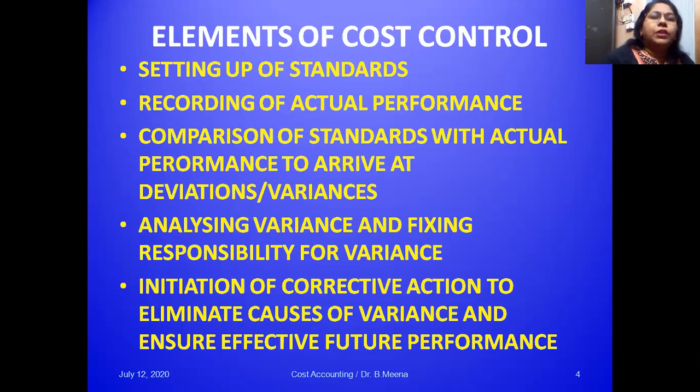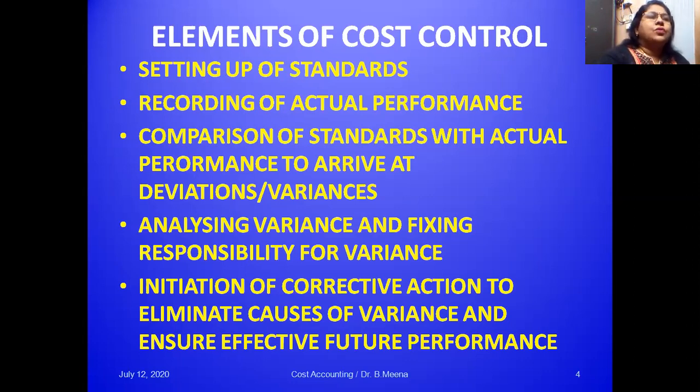So how will they ensure this process? We need to discuss the elements of cost control. Setting up the standard is the first element, one of the first steps under the cost control process. What is the standard material cost, what is the standard labor cost? We need to fix it.